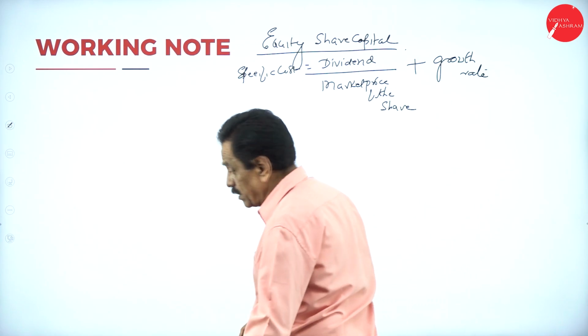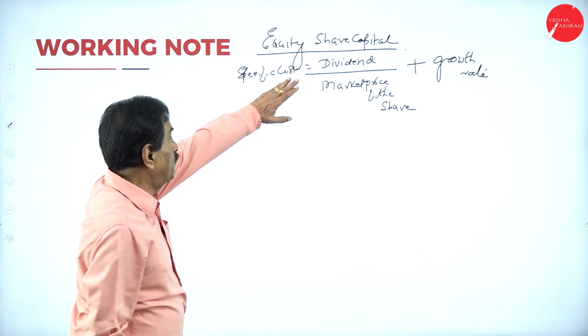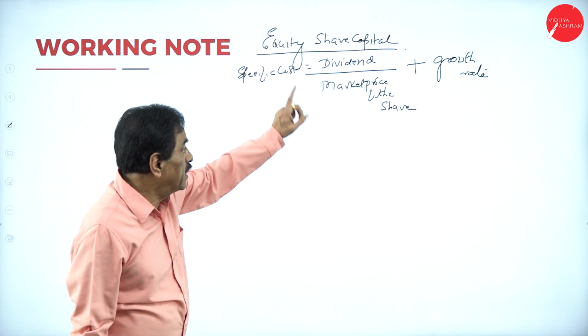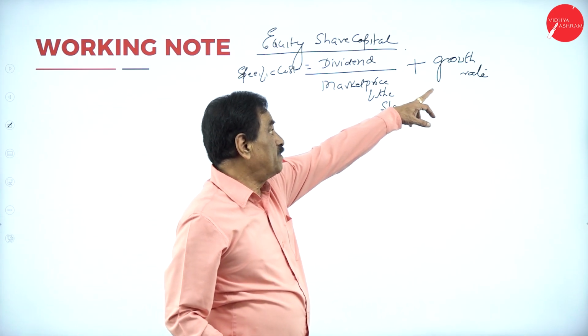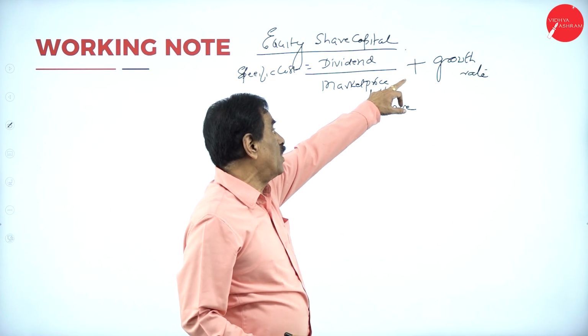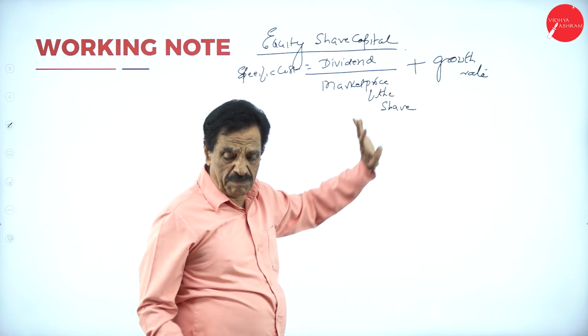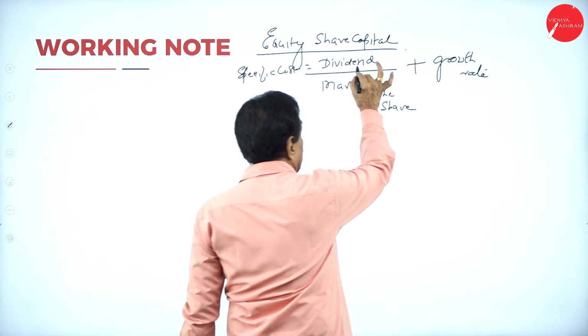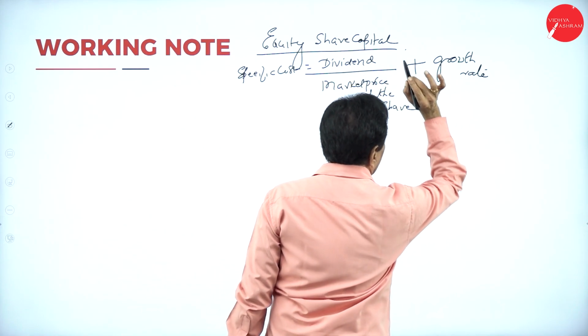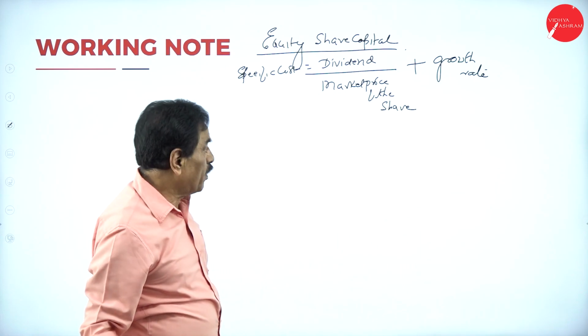So what is the specific cost of equity share? Dividend divided by market price of the share, plus growth rate. If the growth rate is given in percentage, then you have to do dividend divided by market price into 100, plus growth rate. We'll go with the problem.